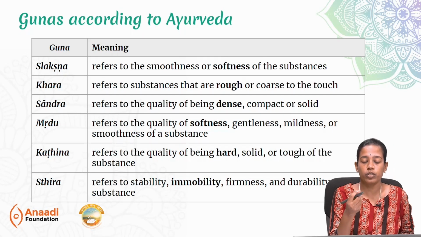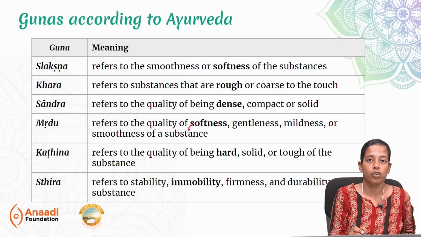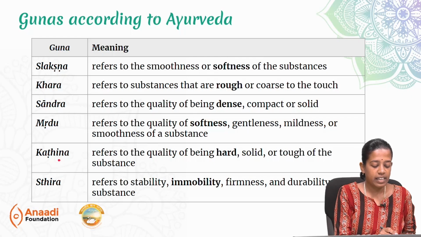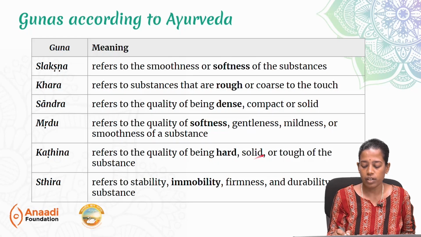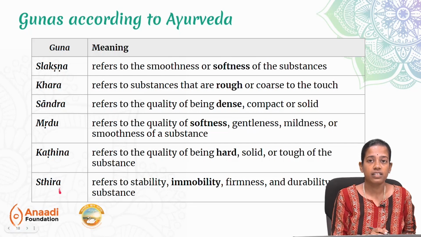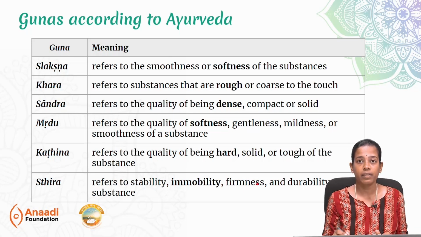Mridu is soft, things that are soft, gentle, mild, smooth, all of these are called as mridu. Katina, which refers to the quality of being hard, solid and tough. These are called as katina. Sthira is that which is very stable, immobile, firm and durable. All of these are called as sthira.